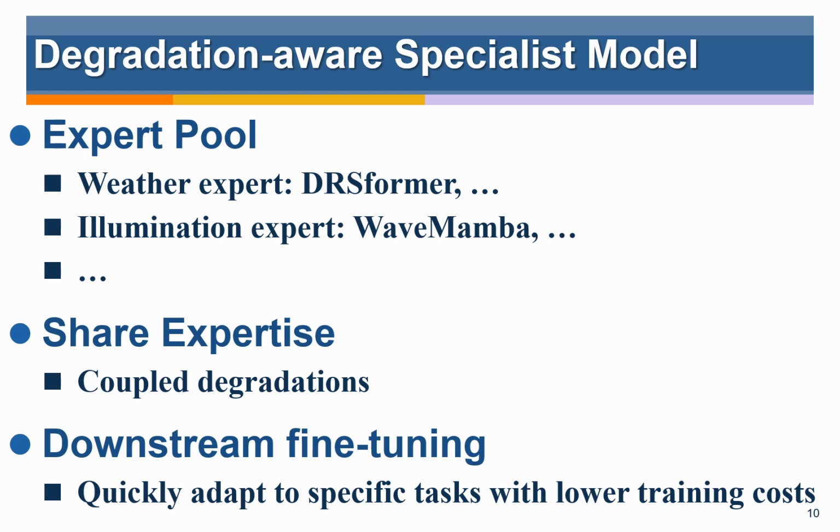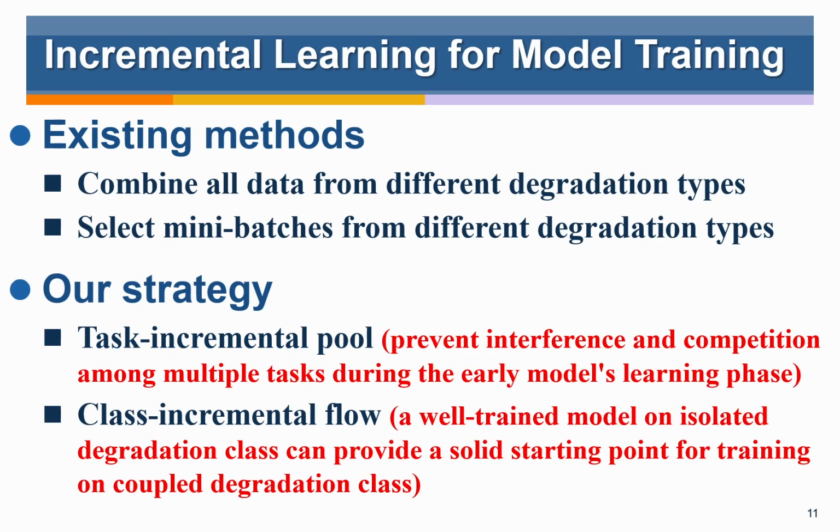To alleviate the issue of catastrophic forgetting, we adopt the incremental learning strategy to facilitate better model convergence. Specifically, we first establish a task incremental pool, gradually adding data streams from different tasks to prevent interference and competition among multiple tasks during the early model's learning phase. In this way, a well-trained model on isolated degradation class can provide a solid starting point for training on coupled degradation class.